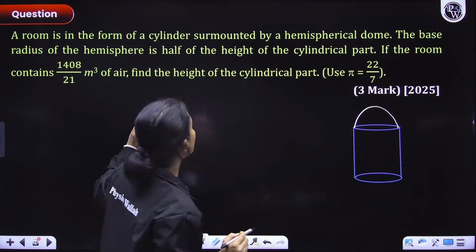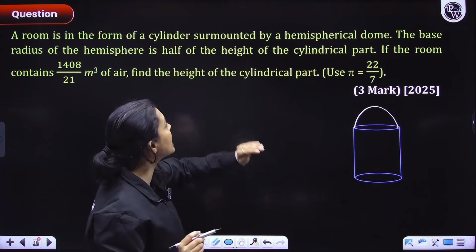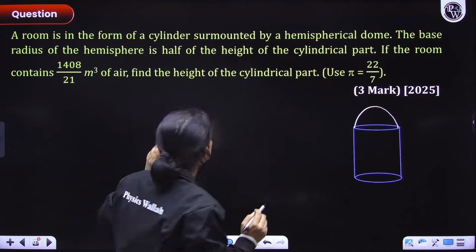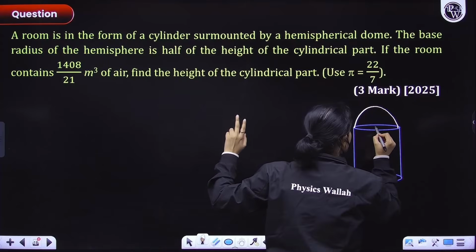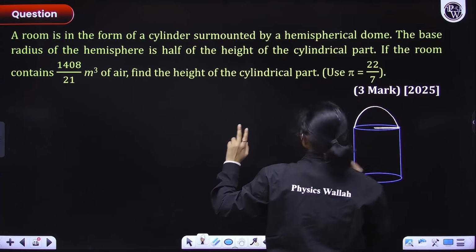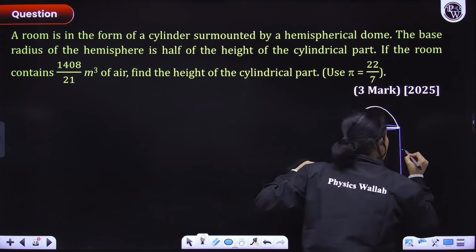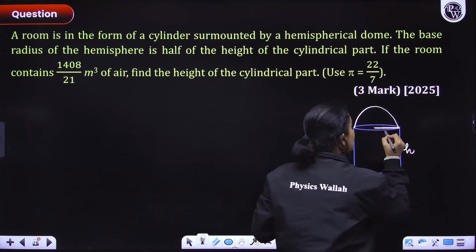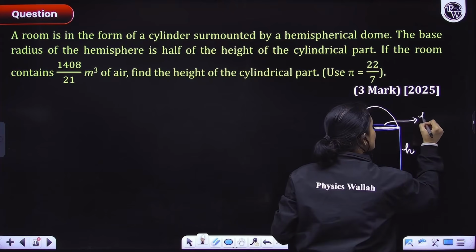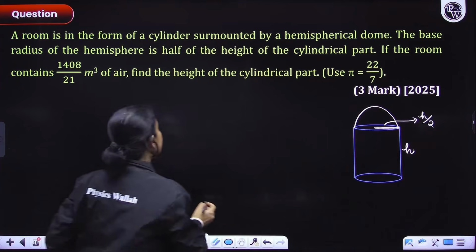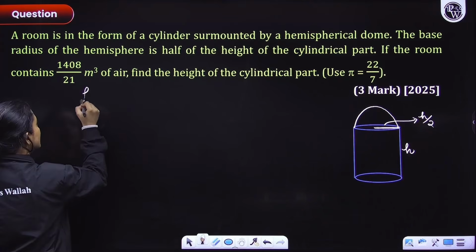Now the base radius of the hemisphere is half the height of the cylindrical part. So they are saying that the radius of the hemisphere is half the height of the cylinder. So let the height of the cylinder be h, then radius here would be equal to h by 2, right? This is the first thing. So let's write it down.